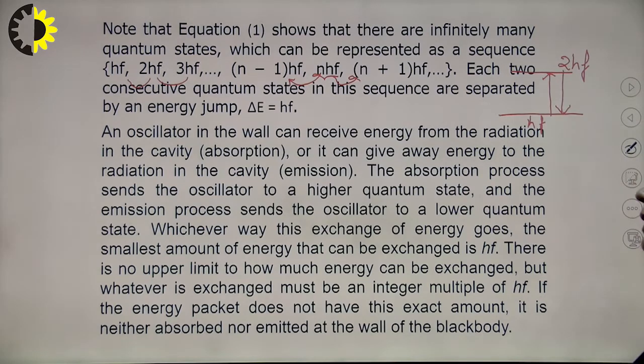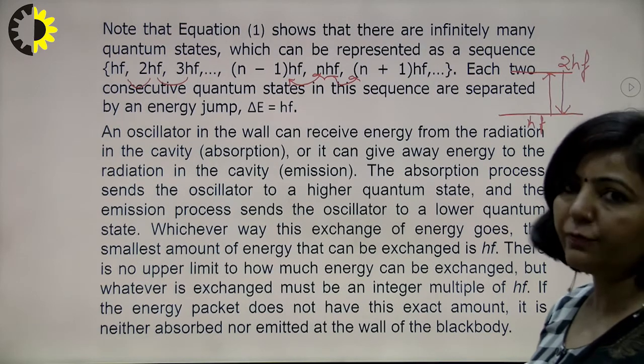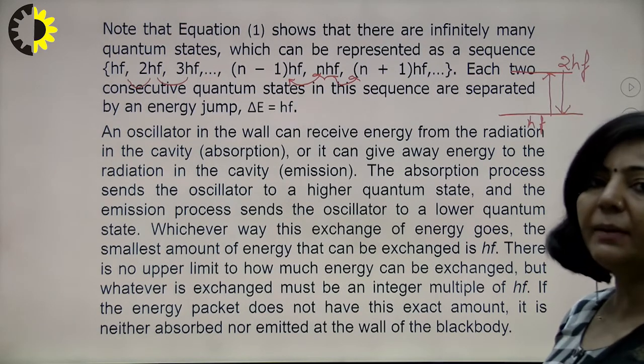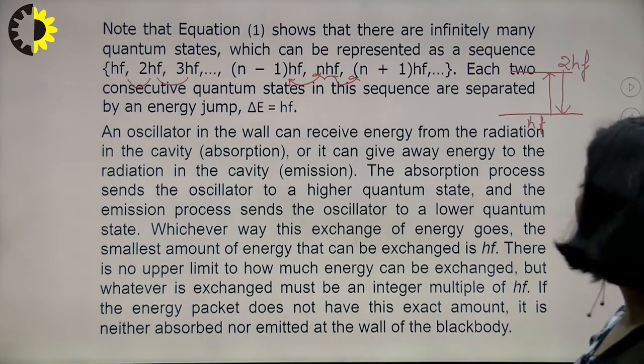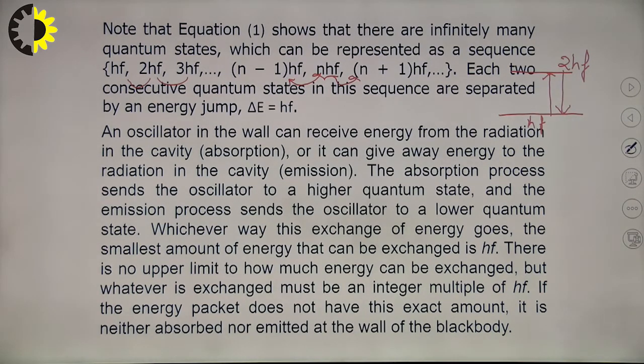There is no upper limit to how much energy can be exchanged, but whatever is exchanged must be an integer multiple of hf. If the energy packet does not have this exact amount, it is neither absorbed nor emitted. Suppose you have two energy states, this one with energy hf and this one with energy 2hf.